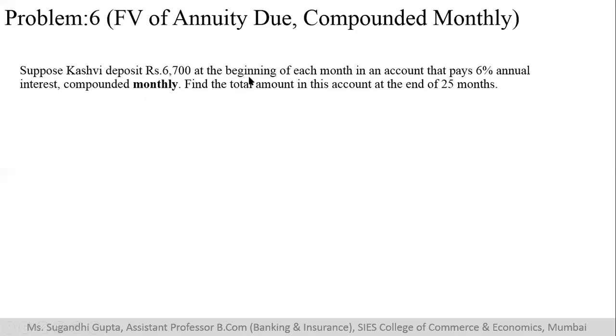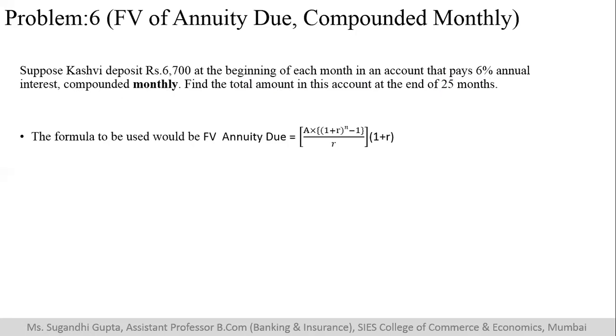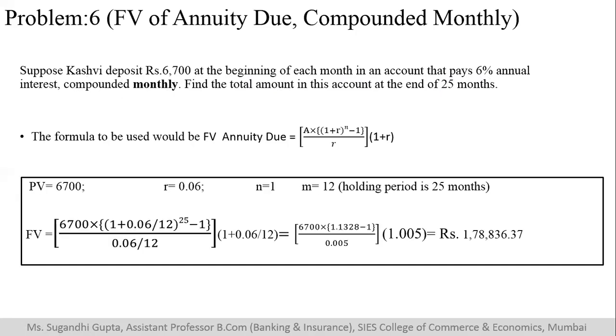She is paying at the beginning of each month. Find the total amount at the end of 25 months. The formula that we will use is this. So the amount that she is investing is 6,700.